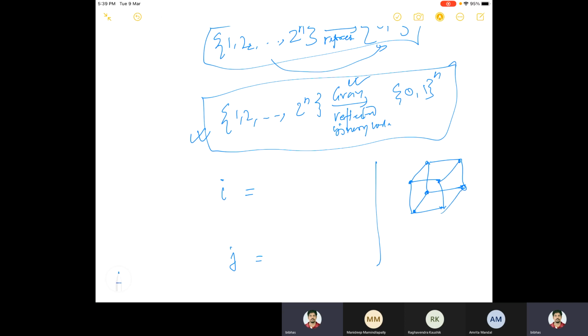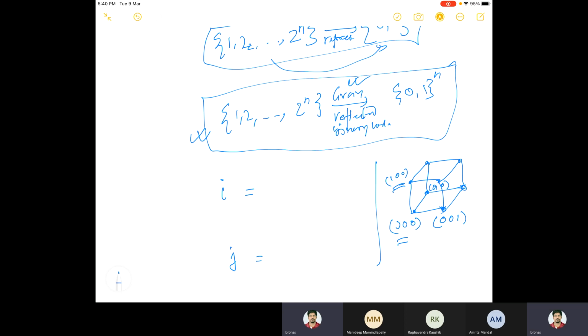Now this hypercube can be explained by saying that all these vertices are binary representations of numbers. It is 2 to the power 3, that's why it is 8. One node is connected to another node if there is a direct edge. So let's say this is 0 0 1, then a direct connection goes to 0 1 0, and here 1 0 0. There is a direct link between two nodes if the number of changes of position in the binary representation is exactly 1.